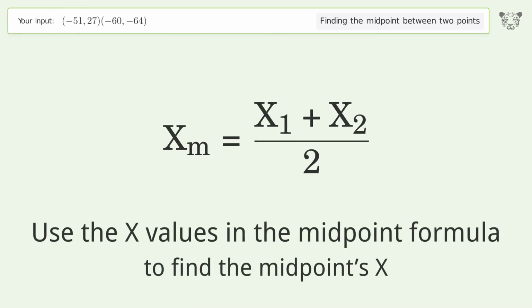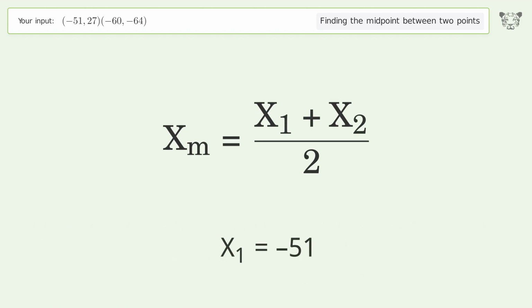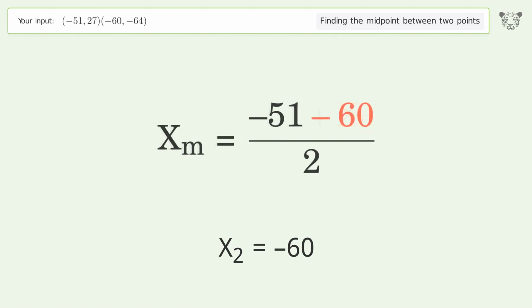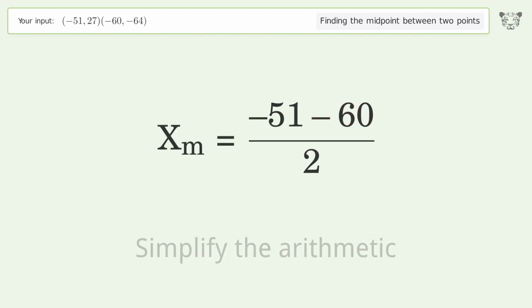Use the x values in the midpoint formula to find the midpoint's x. x1 equals -51. x2 equals -60. Simplify the arithmetic.